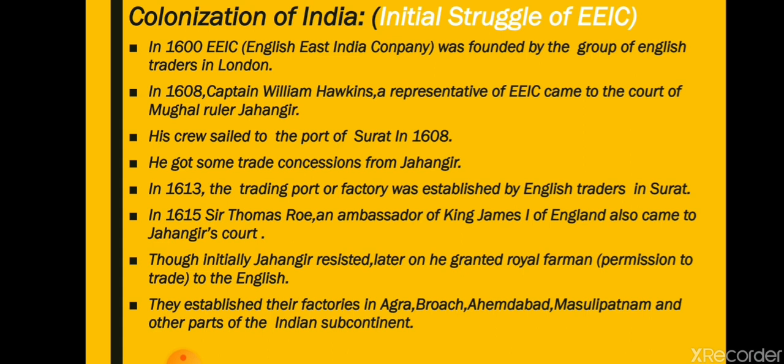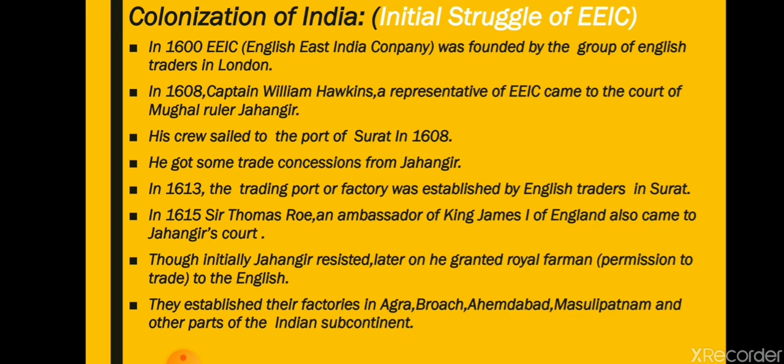His crew sailed to the port of Surat in 1608. He got some trade concessions from Jahangir. Now Jahangir allowed Captain William Hawkins to trade in India. In 1613, after Jahangir allowed the Britishers trade concessions, the first factory or trading port was established by English traders in Surat.